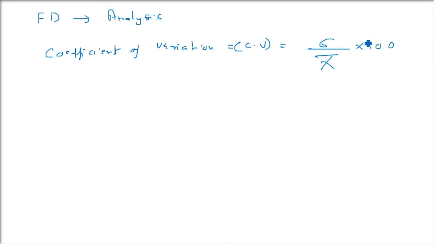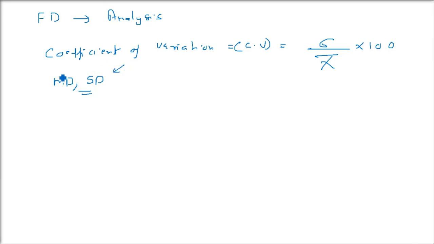It is given by sigma by x bar, where sigma is the standard deviation and x bar is the mean. Let me tell you again, the mean deviation and standard deviation have the same units in which the data are given, so we cannot compare two or more series even if they have the same mean.